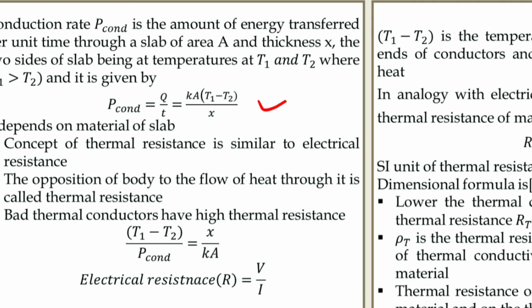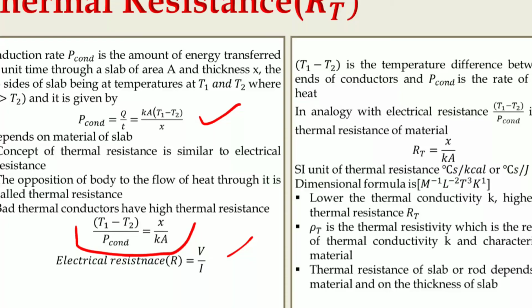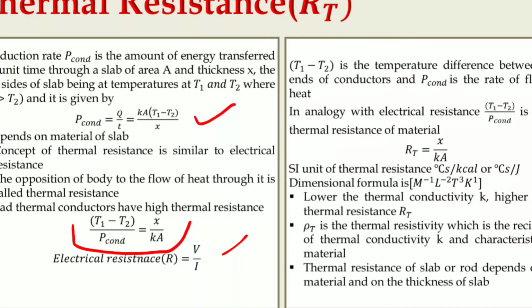By rearranging this equation, what you will get is (T1 minus T2) divided by P conduct is equal to X divided by K into A. Now compare this with how we write the equation of electrical resistance, that is R is equal to V divided by I. This is the equation for electrical resistance, right?